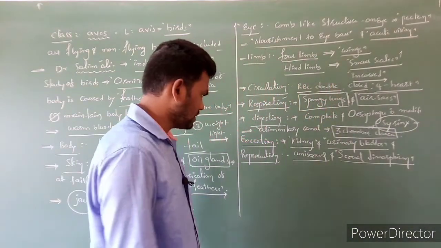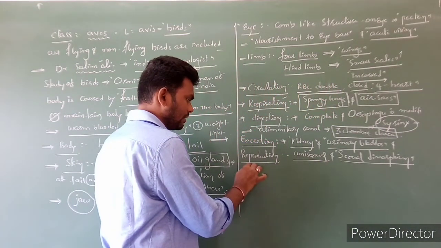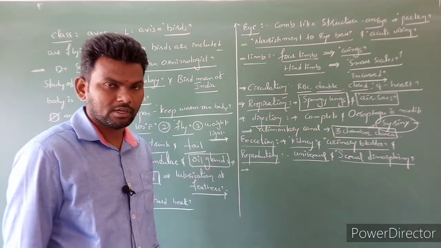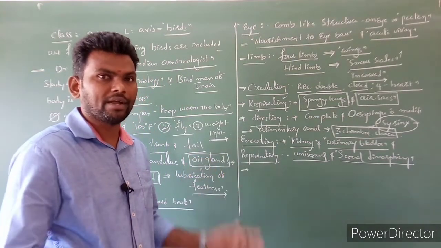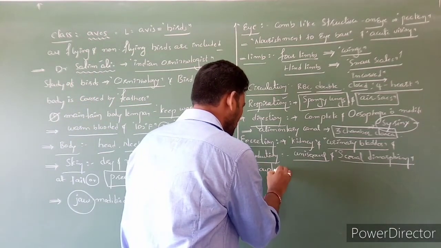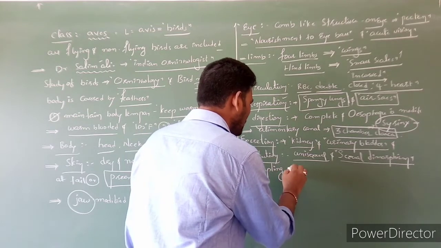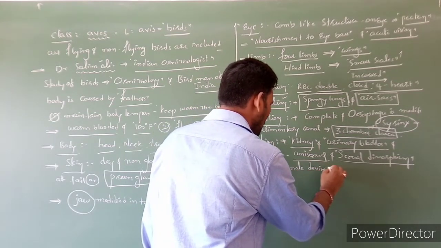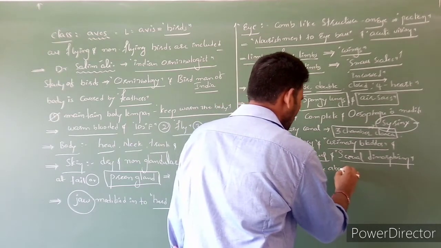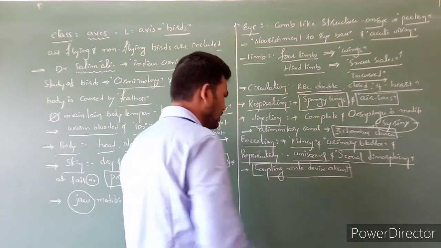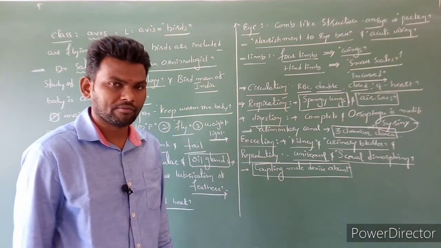Clear? Next, in males, coupling organs are absent. It means external male devices are absent. There is no external male sexual organ.